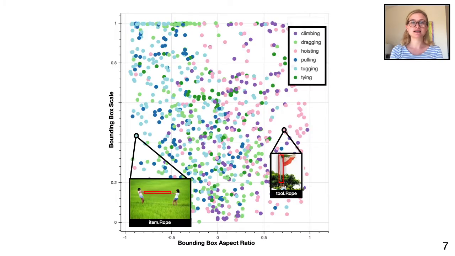This plot shows the varying scales and aspect ratios of a sample of boxes in the dataset. As an example, we chose all the instances of the object class rope. The y-axis is the scale of the bounding box, and the x-axis is the aspect ratio of the box. The colors represent different actions. Some actions, such as tugging or pulling, have very low aspect ratios indicating that the rope object is almost always horizontal when it appears in these actions. For actions like hoisting or climbing, it is almost always vertical. This shows the value in combining groundings and situation recognition, as the action can give a very good prior for the position of the object.